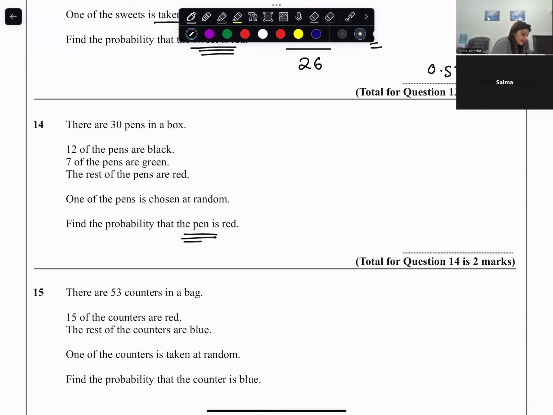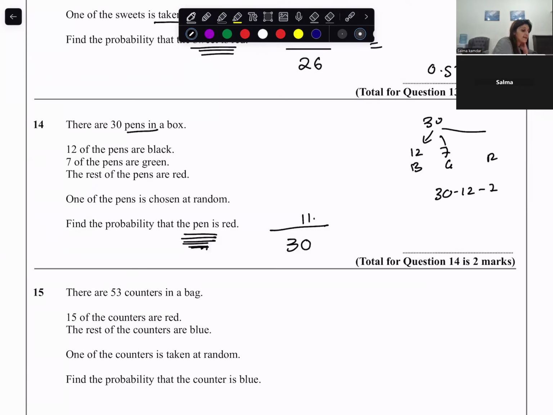Find the probability that the pen is red. 30 pens in a box, so the total number of outcomes is 30. From the 30, 12 is black, 7 is green, rest is red. So I would say 30 minus 12 minus 7, 11 would be red. So chances that the pen is red is 11 divided by 30. So it is 0.37. Let's go ahead.